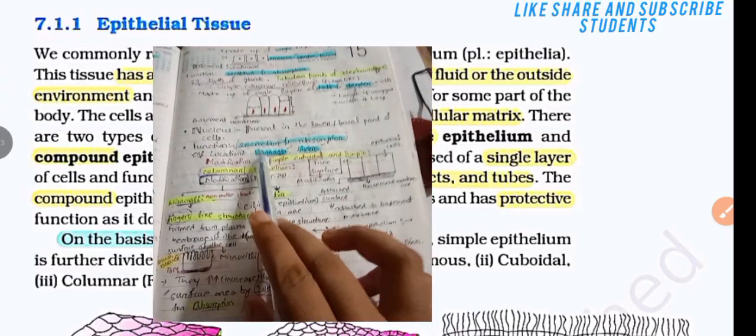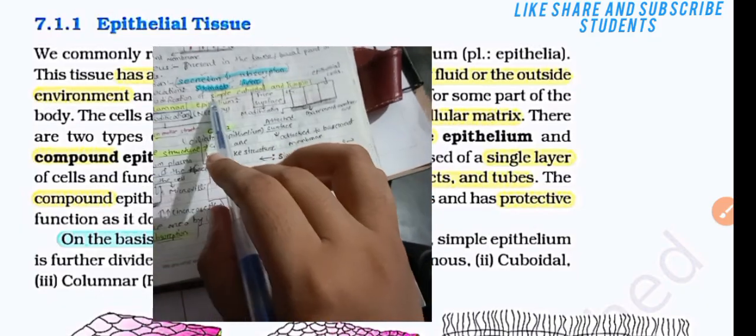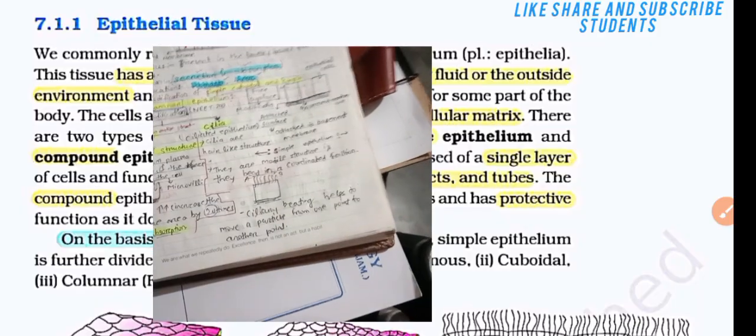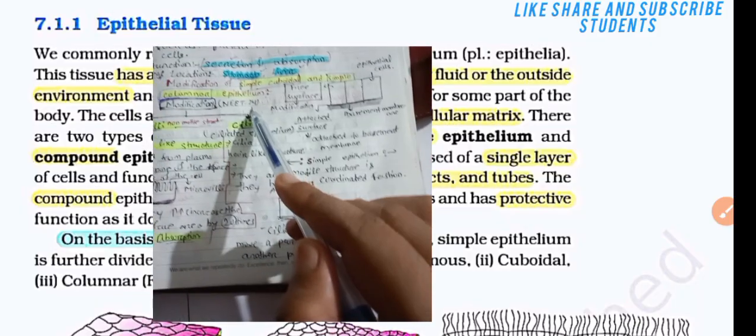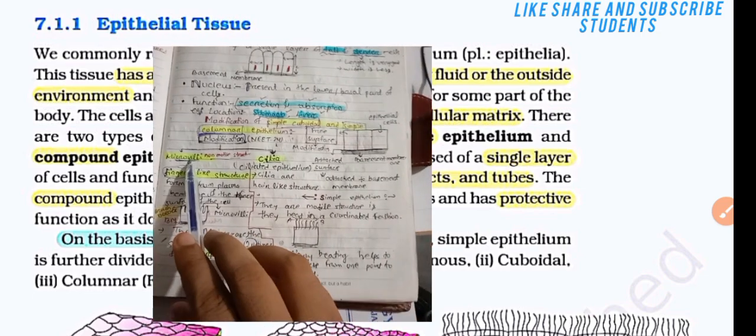Sorry, the simple columnar epithelium is located on the stomach and the liver. Let's study simple cuboidal epithelium and simple columnar epithelium modification. Here the question is asked in NEET 2024. That's why it is important to study the modification, that is microvilli and cilia.